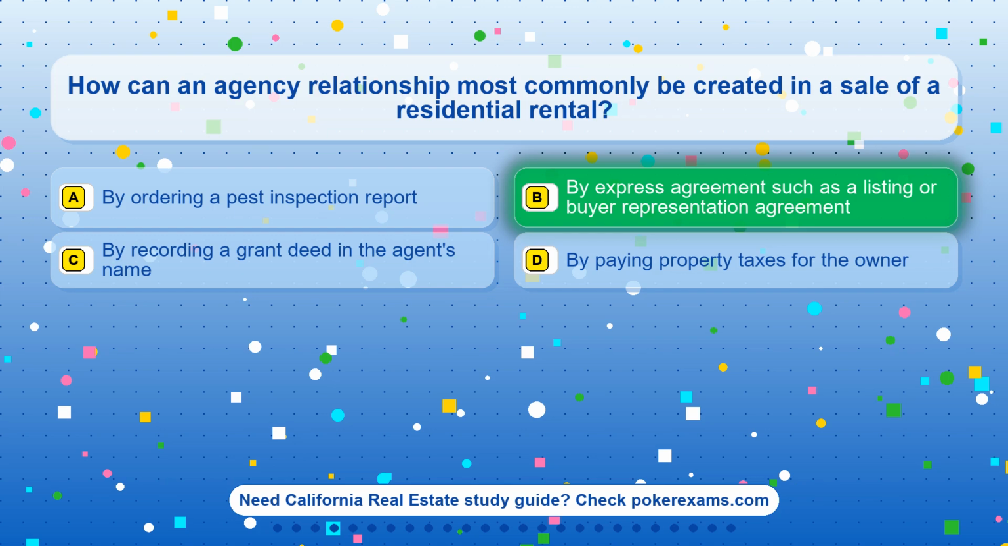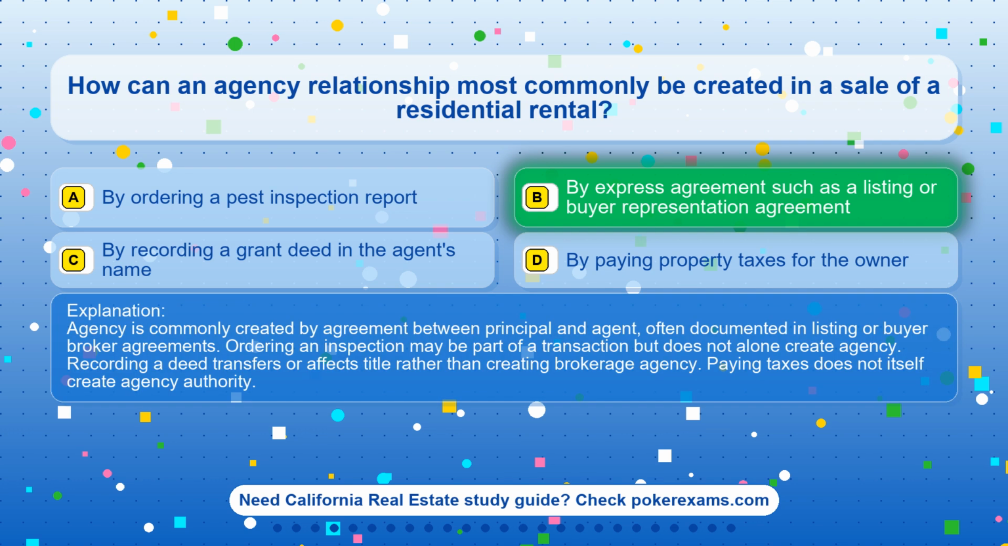The correct answer is option B. By express agreement such as a listing or buyer representation agreement. Agency is commonly created by agreement between principal and agent, often documented in listing or buyer-broker agreements. Ordering an inspection may be part of a transaction but does not alone create agency. Recording a deed transfers or affects title rather than creating brokerage agency. Paying taxes does not itself create agency authority.